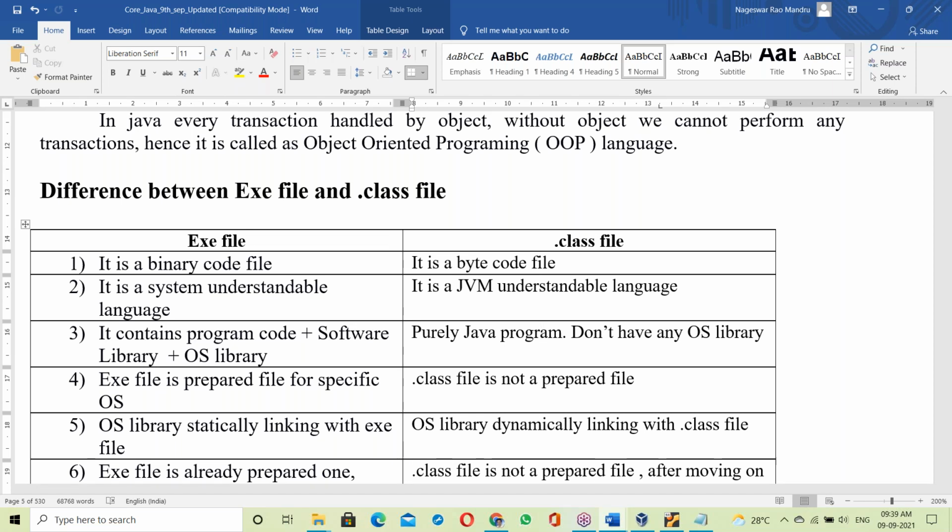One thing I'm sure about: yesterday's topic, today's topic, no trainer will explain this kind of concept. I'm sure, 100 percent. It's my challenge. Even websites will not explain it. This is all from my experience. Because of my embedded C experience and Java experience, I have multiple experiences here.